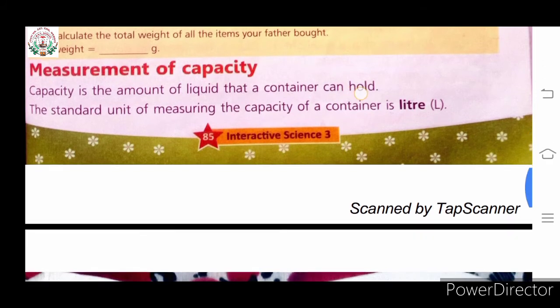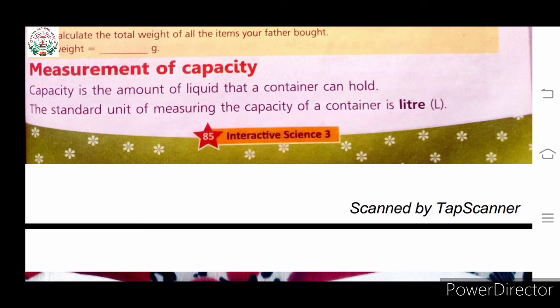So let's start today, children, with measurement of capacity. Capacity is the amount of liquid that a container can hold. The standard unit of measuring the capacity of a container is liter.